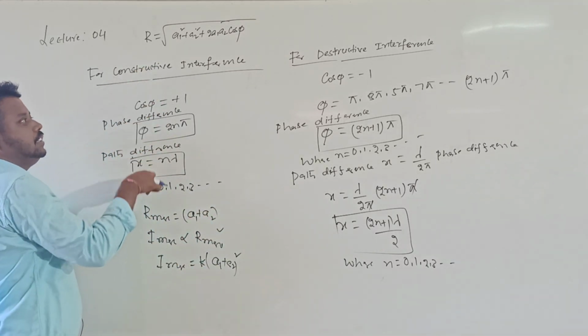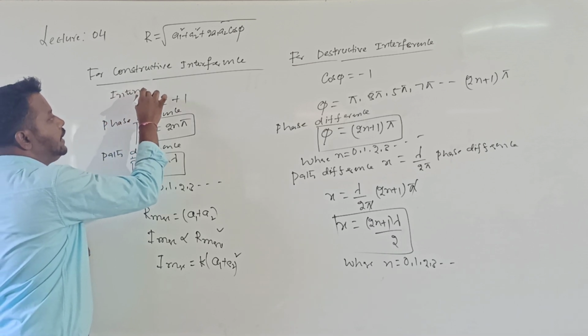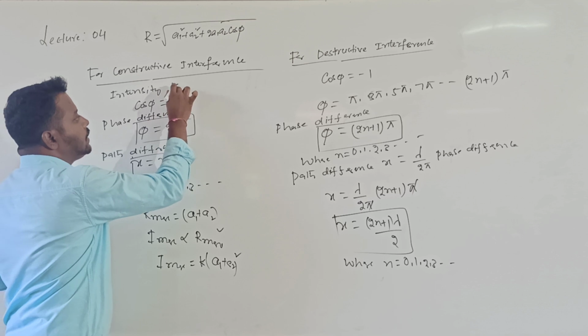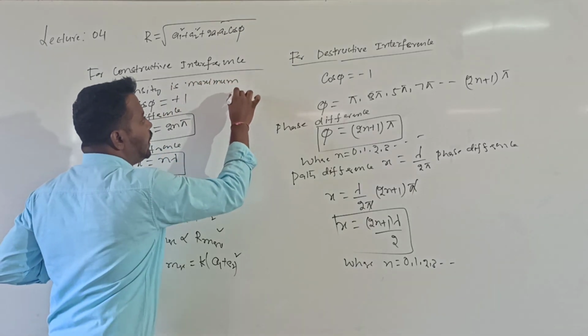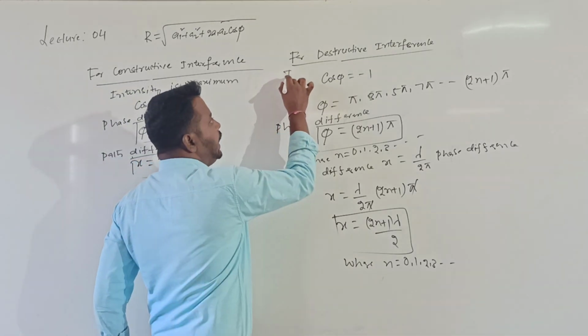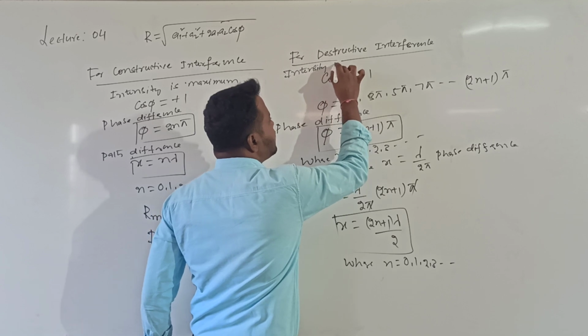So these are the conditions for maximum intensity. In constructive interference, intensity is maximum, whereas in destructive interference, intensity is minimum. What happened to intensity? Intensity is minimum.